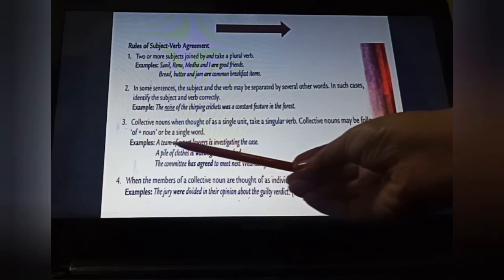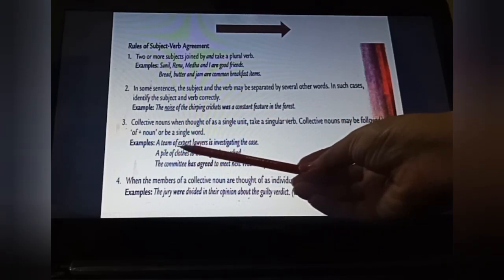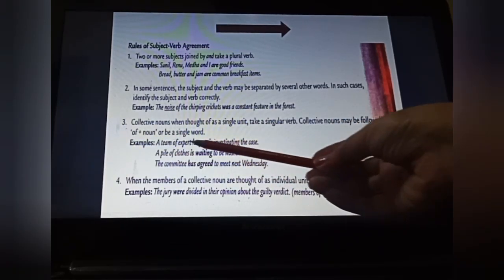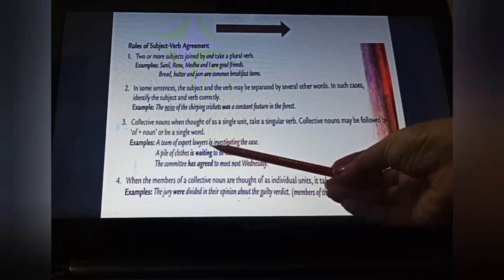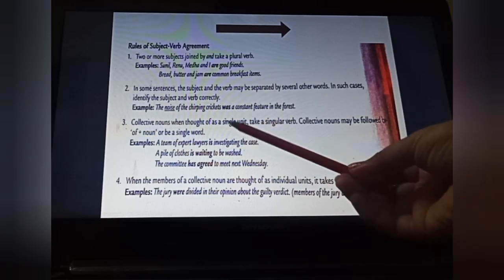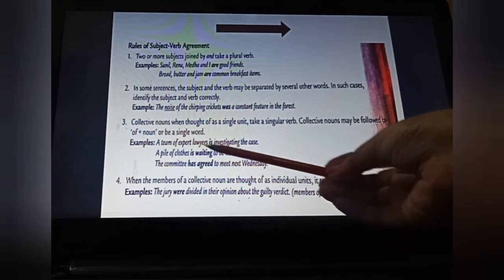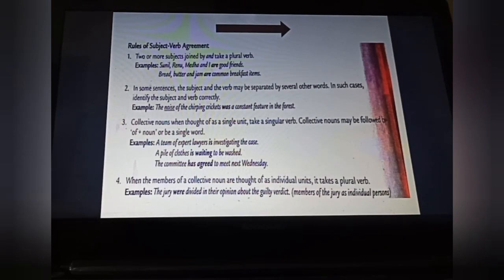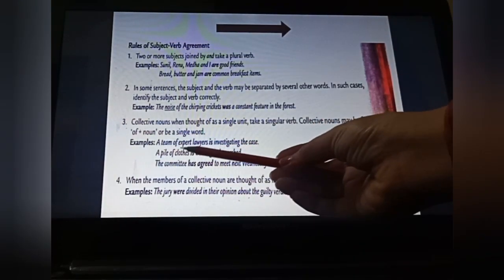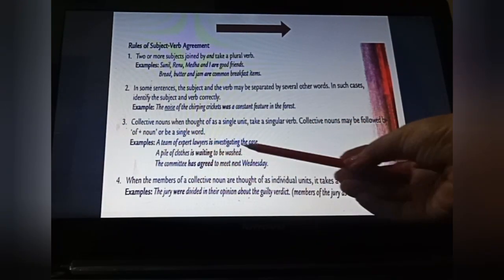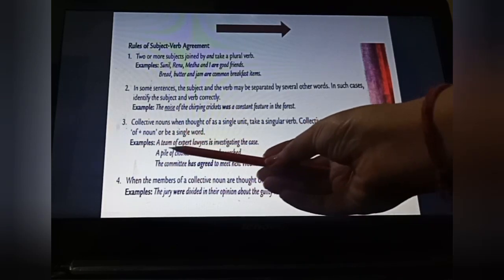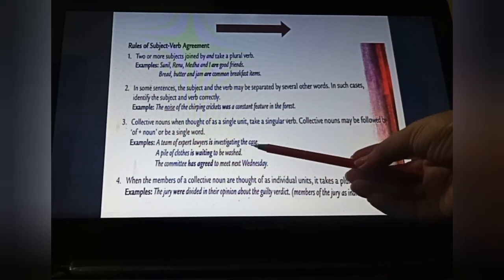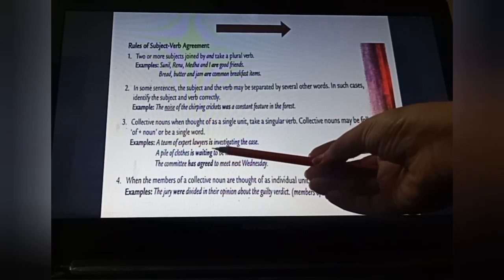Here, a team of expert lawyers. We are not going to put the verb according to these lawyers. For what then? We are putting it according to a team. Means only one team we are talking about here, that a team of expert lawyers is investigating the case. It means only one team is investigating the case. That's why we have put here a singular verb.